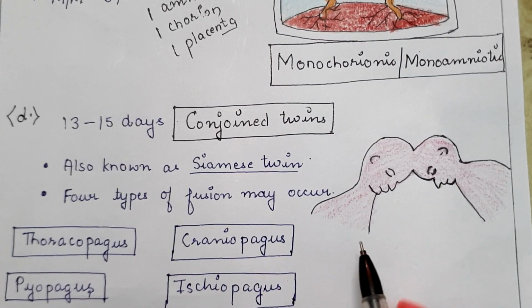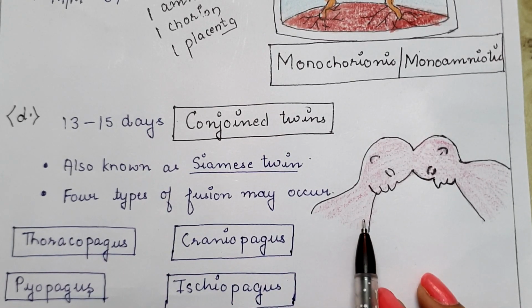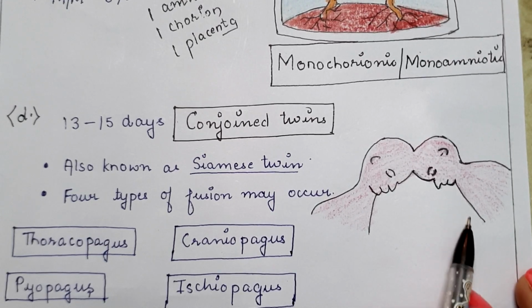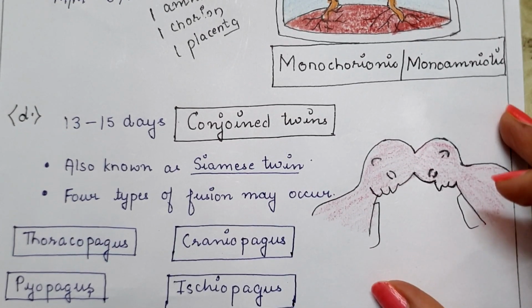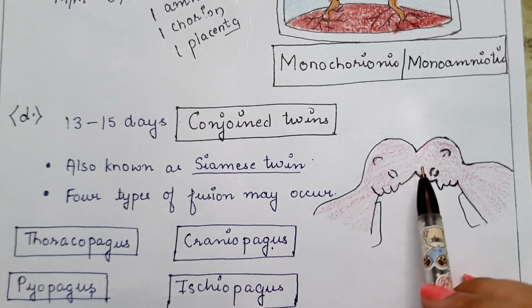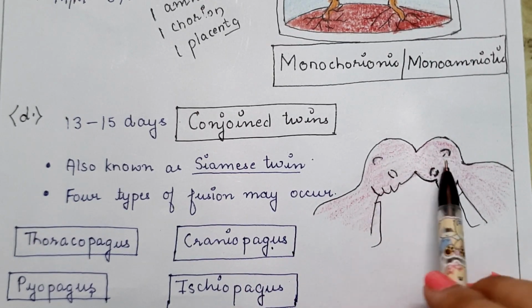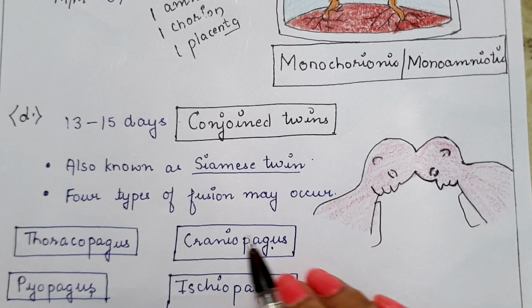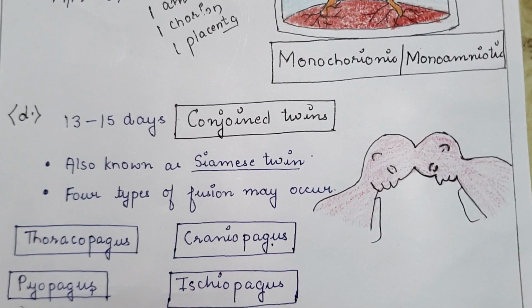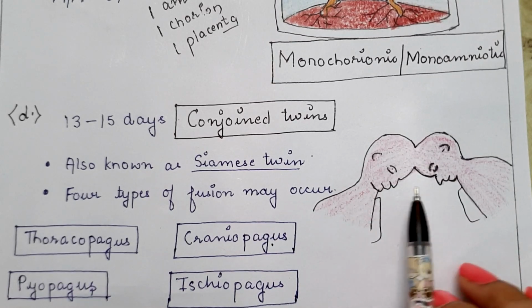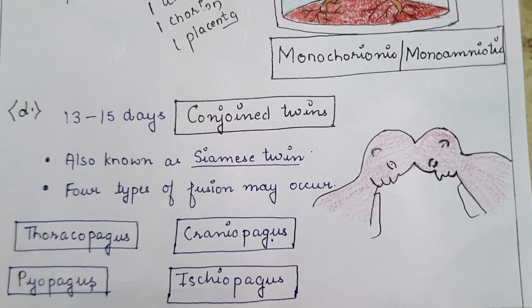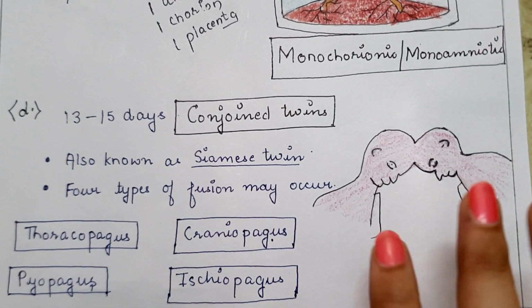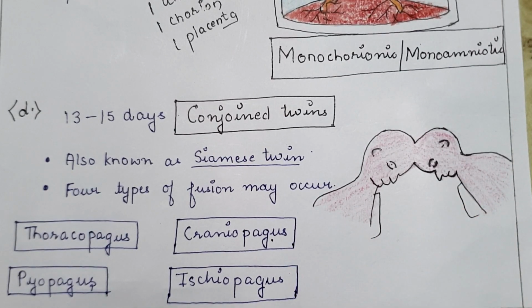Thoracophagus, when the fetuses are physically fused with each other at the thorax, means at the part of the chest. Craniophagus. This is the diagram of craniophagus, when the heads of two babies are fused. Next is pyophagus, when the babies are fused at the buttocks or at the back, means the pelvic region of both the babies is fused.